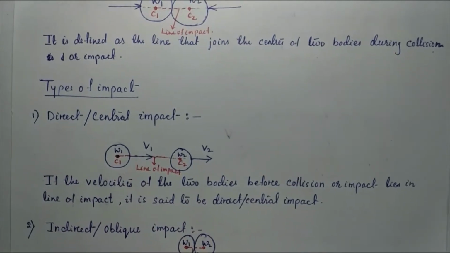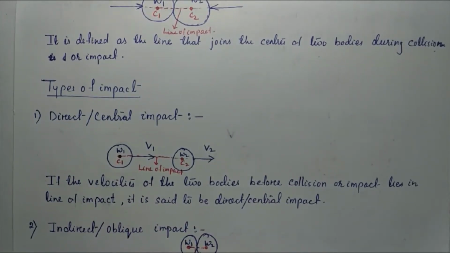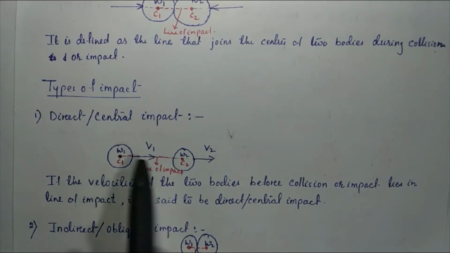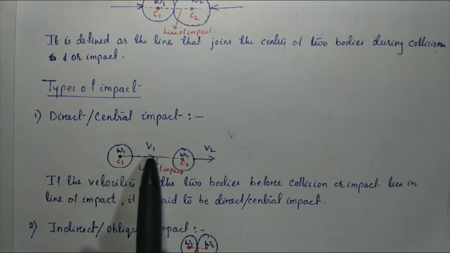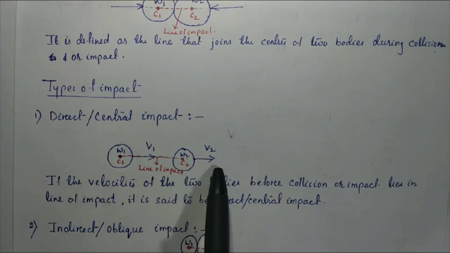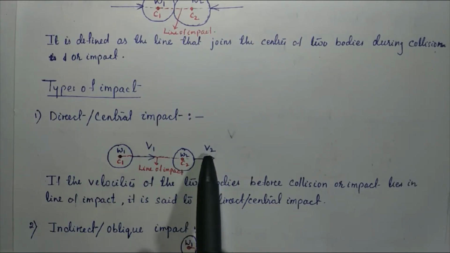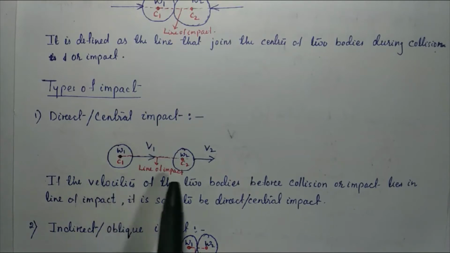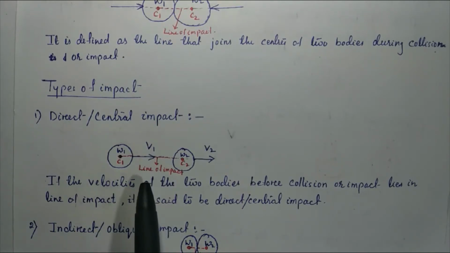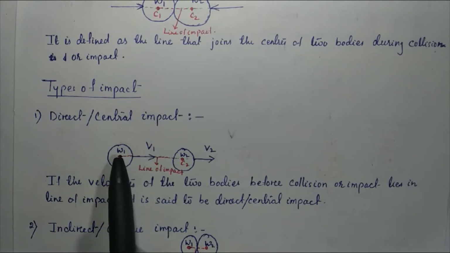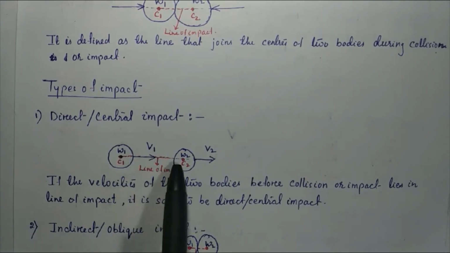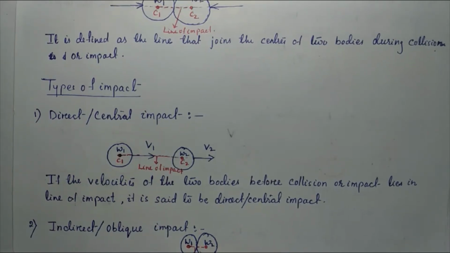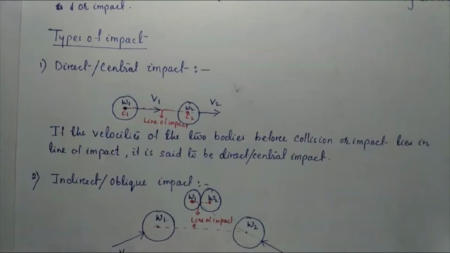The first type we discuss is direct or central impact. Here we consider two different bodies having weight W1, W2, and these are the centers. W1 is moving with velocity V1 in this direction and W2 is moving in this direction, having velocity V2. If the velocities of the two bodies before collision or impact lie in the line of impact, it means V1 and V2 lie along the line of impact, it is said to be the direct or central impact.